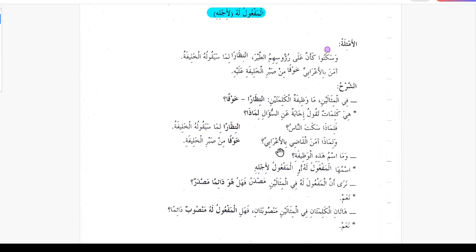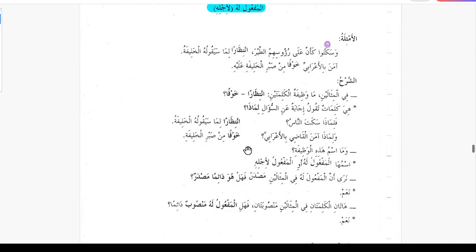Walimaza aman al-Qazi bil Arabi, and why did the judge believe the Bedouin? So the judge believed the Bedouin khawfan, out of fear, min sabr al-Khalifati, from the patience of the Caliph. So in other words, these words are the answers to these questions, why that was happening. Wama ismu hazihil wazifati, what is the name of this function? Ismuha al-maf'ul lahu or al-maf'ul li ajli. Its name is maf'ul lahu or maf'ul li ajli.